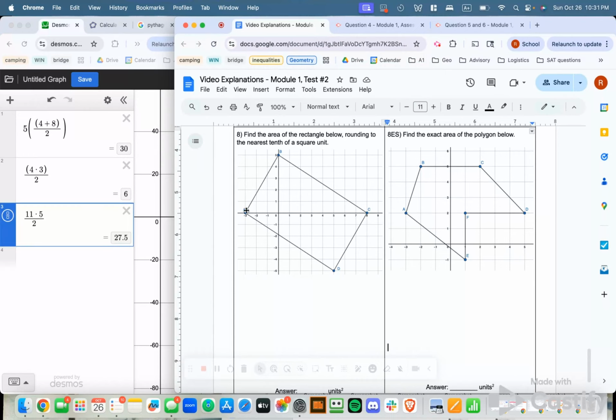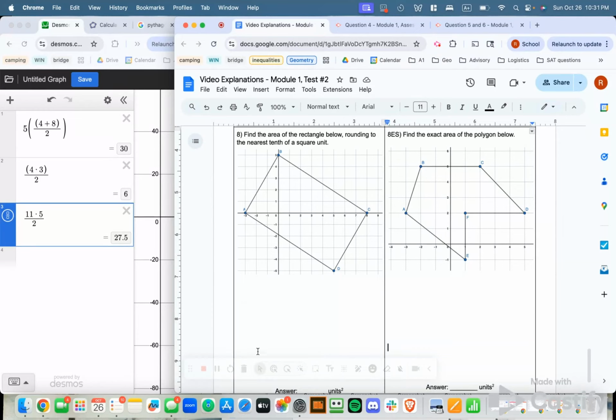If I wanted to find this exact distance, I would have to use my distance formula. So that would be one approach, is I could use my distance formula to find the distance between A and B, which I could use as my width, and the distance between B and C, which I could use as my length, multiply those together, and that would give me the area of this rectangle.